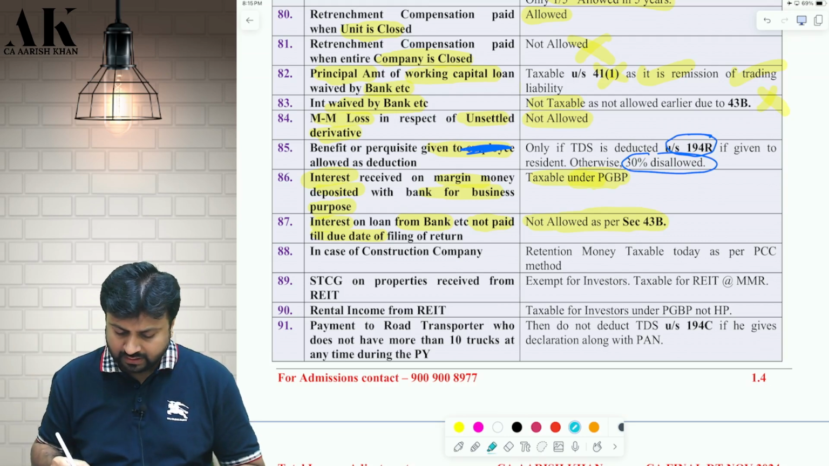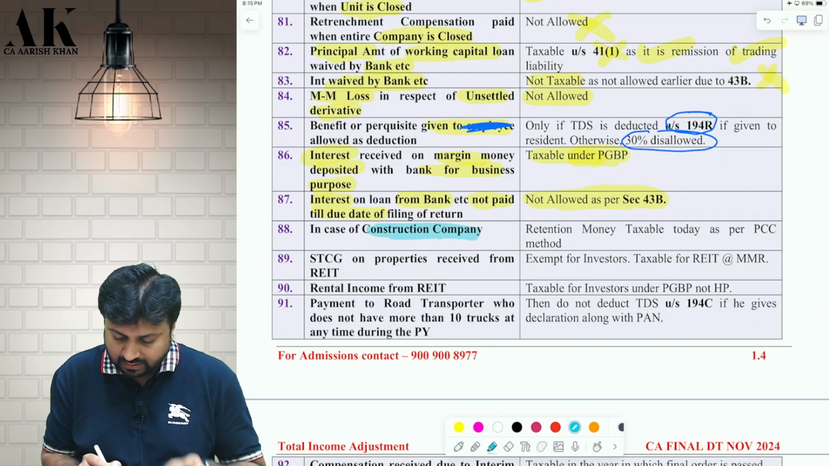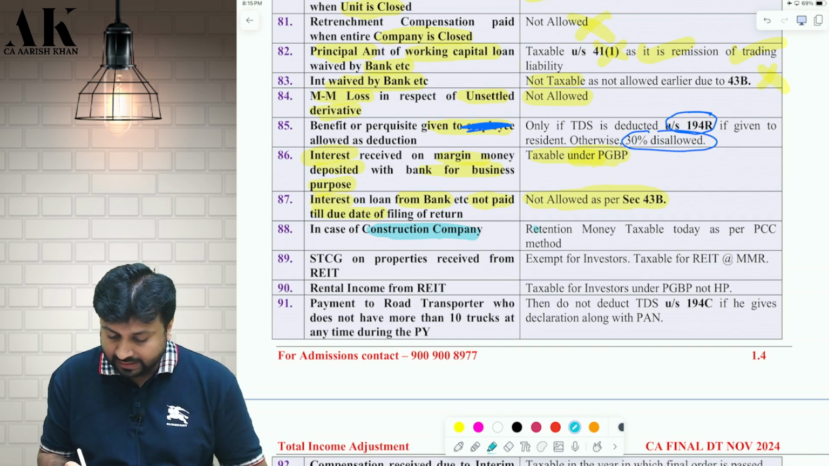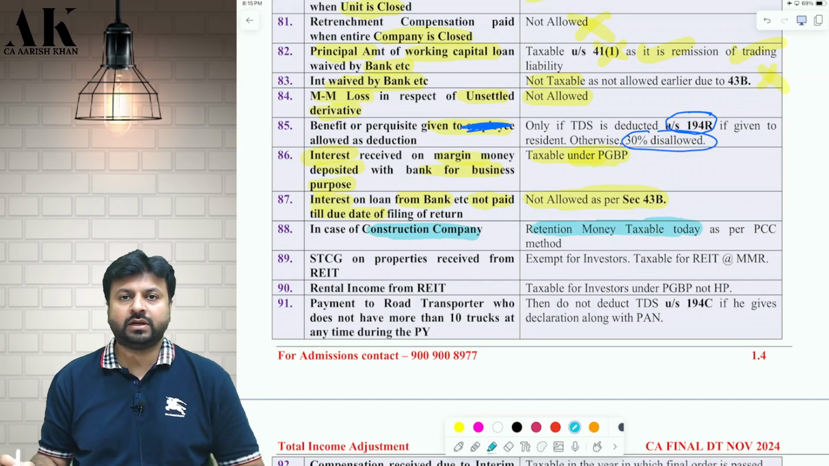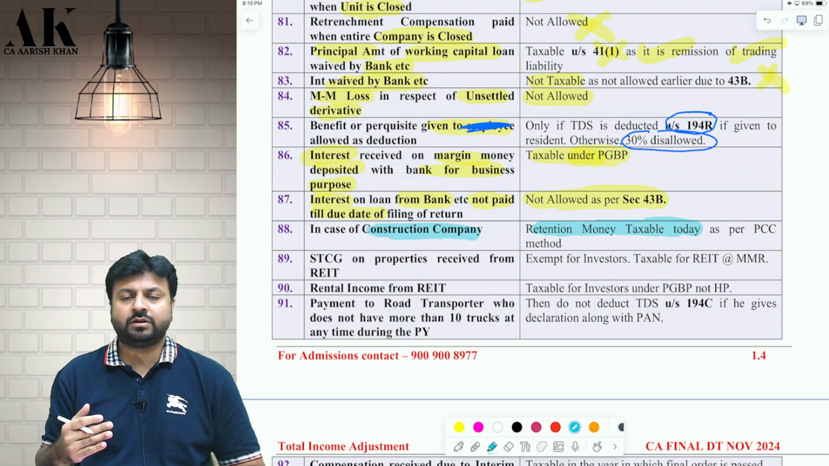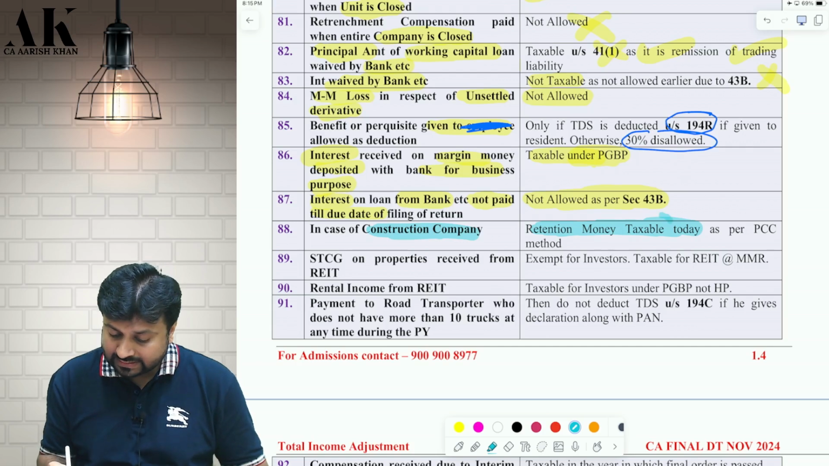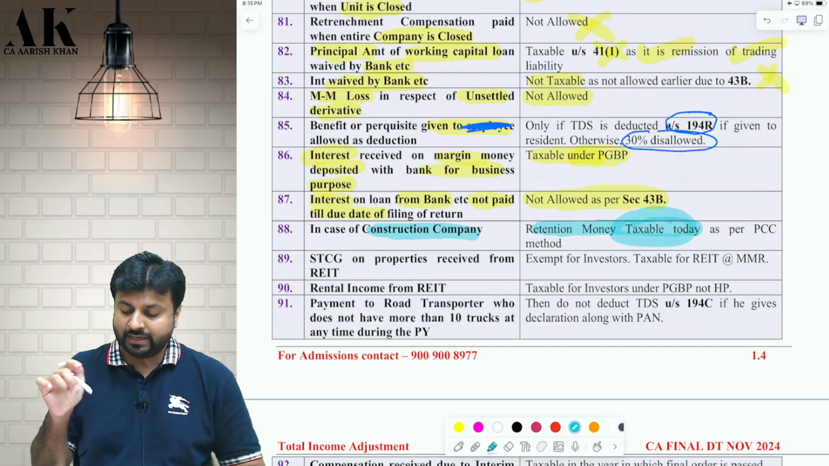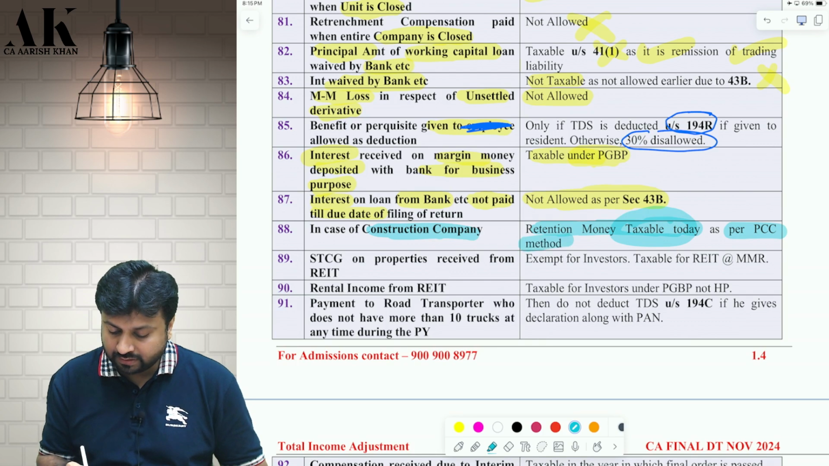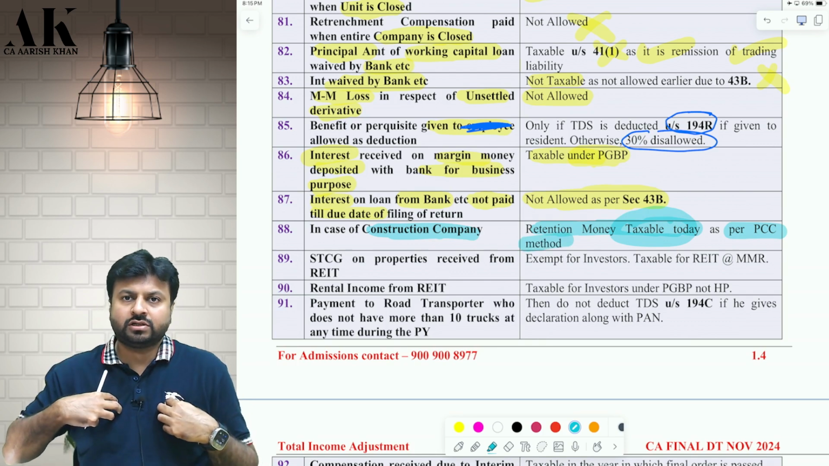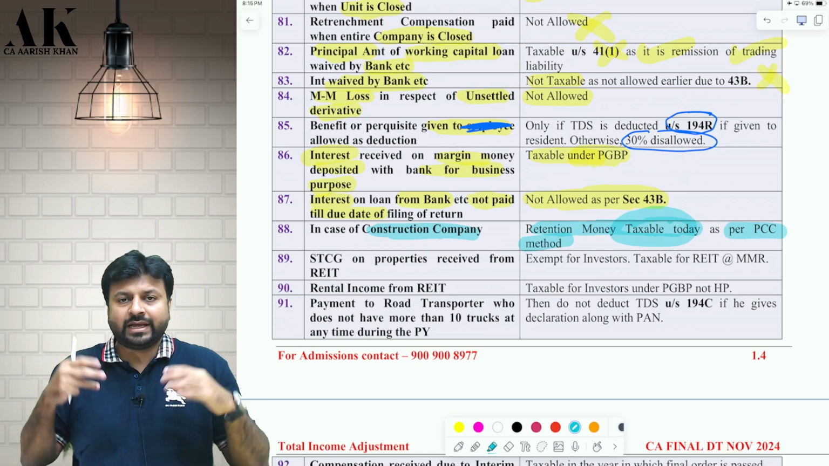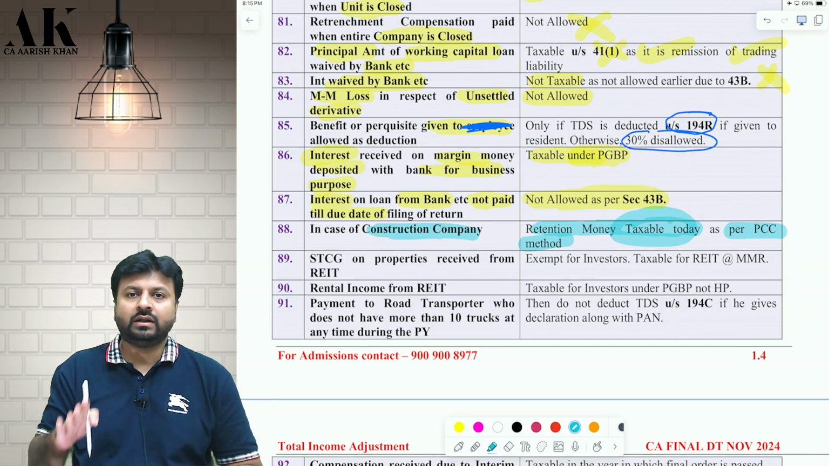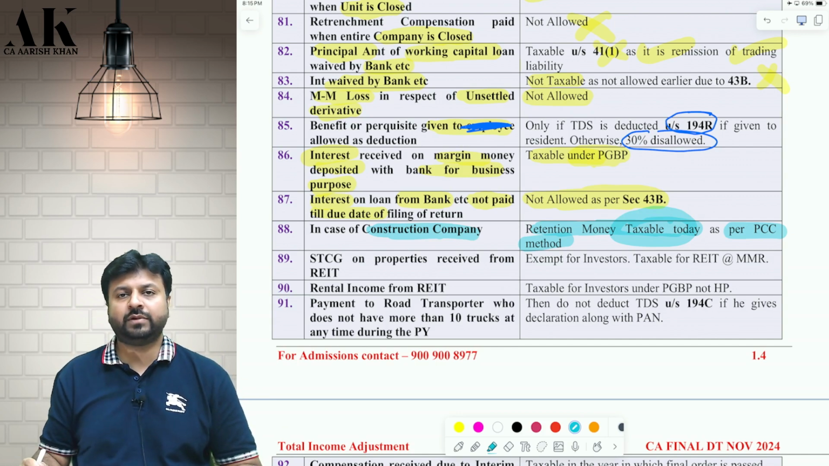Okay, next one. If you are a construction company and you have taken some retention money from your client today, it will be considered as what? Taxable today itself, as per the percentage completion method. So if I am a construction company taking retention money today, it will be taxable today itself under the percentage of completion method.